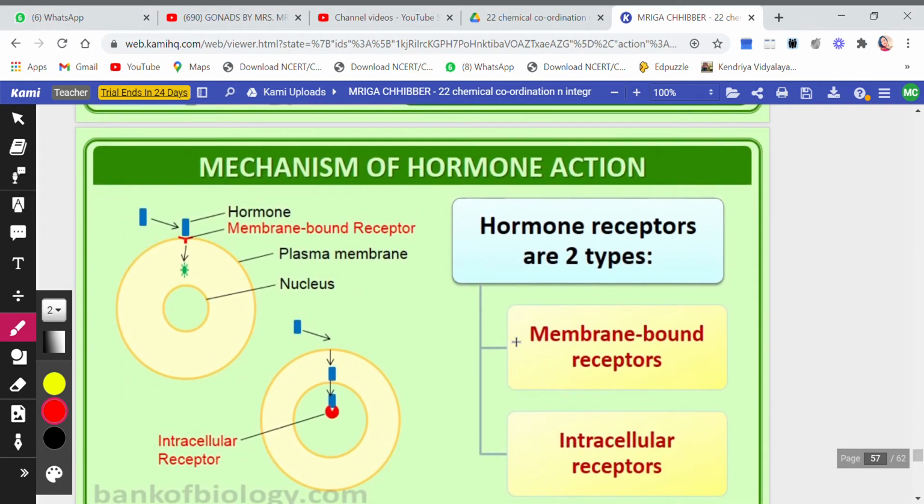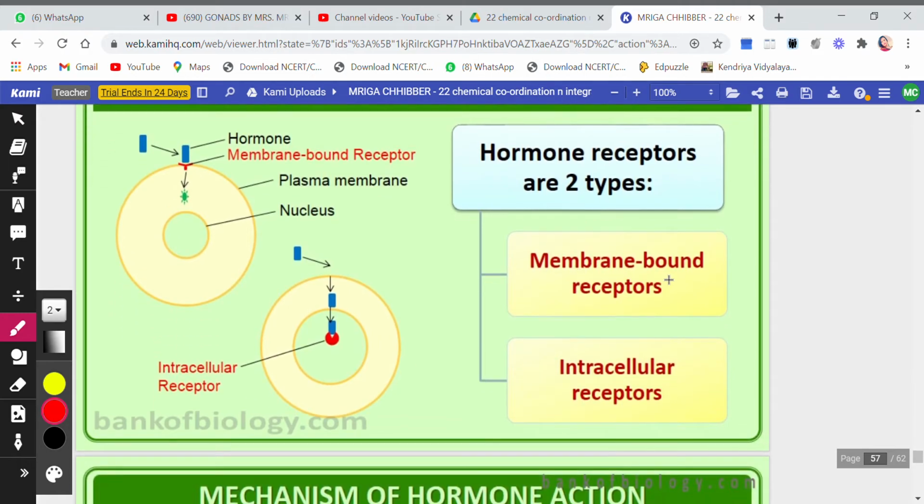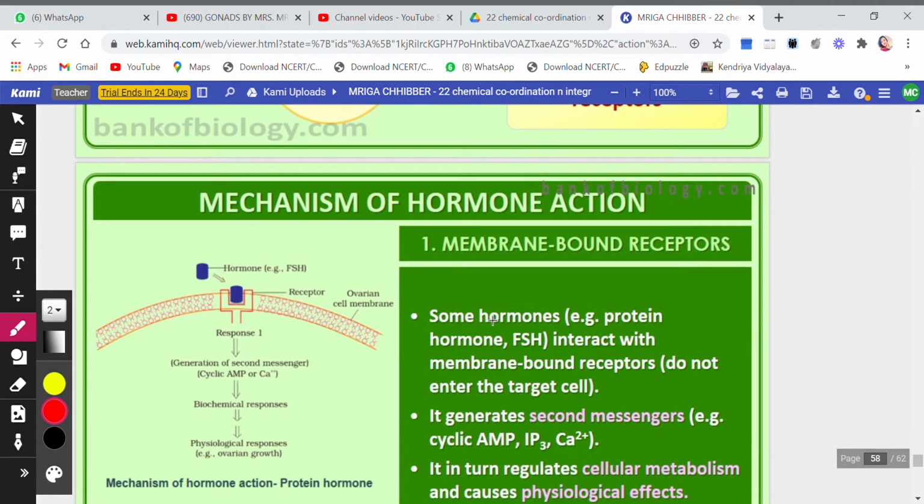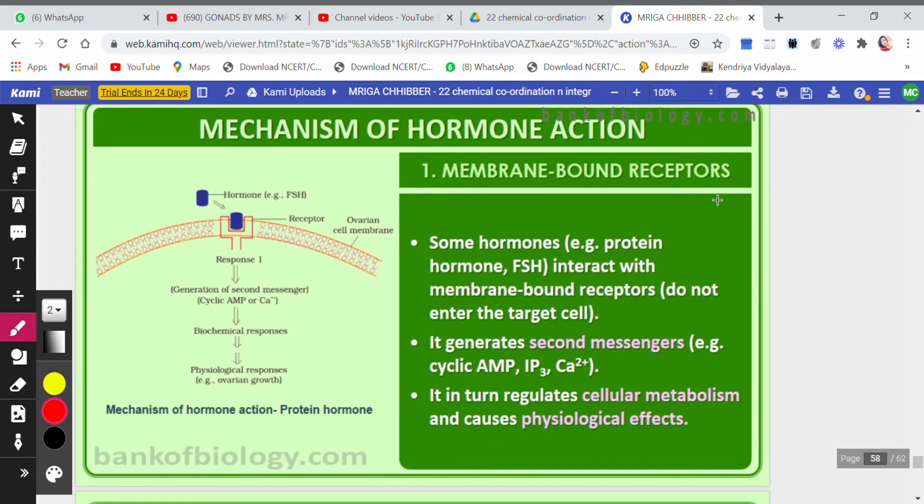Then as you see here, hormone receptors are of two types. One is membrane bound receptors, one are intracellular receptors. Now these are membrane bound receptors, as you see, because they are present on the membrane. And these are intracellular receptors. They are present inside the cell, they are not on the membrane.